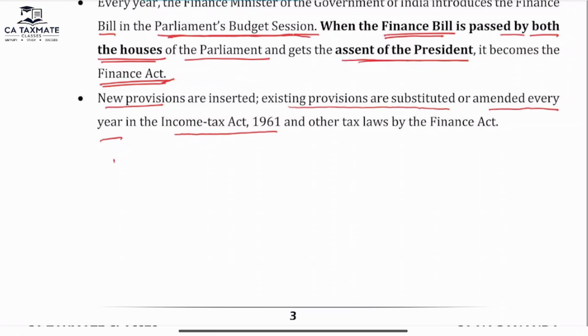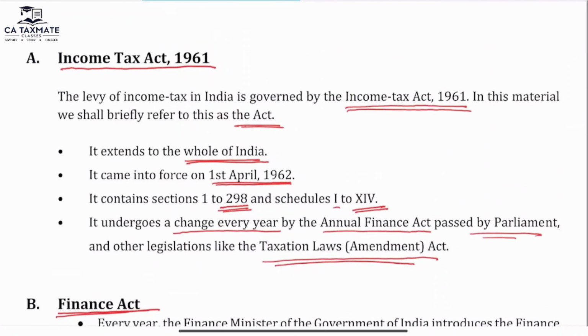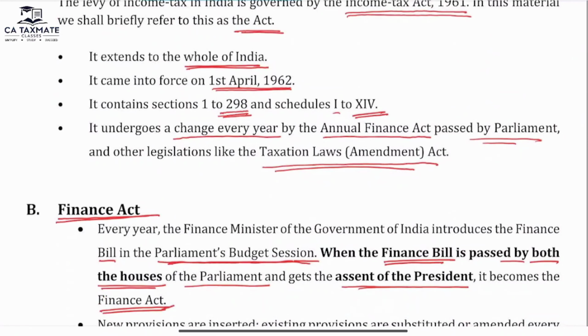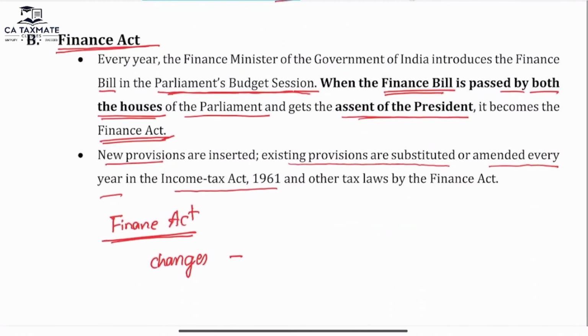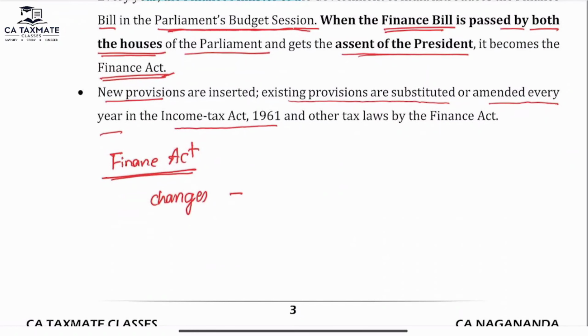The main purpose of the Finance Act is this: if any changes in the Income Tax Act 1961 are to be made, such as an amendment, a change in the rate of taxes, or new provisions and new sections to be added, it will be presented in the form of a Finance Bill in the Parliament. Once it is passed in the Parliament, it becomes the Finance Act. Then it is applicable.